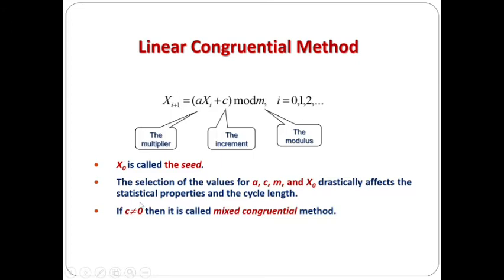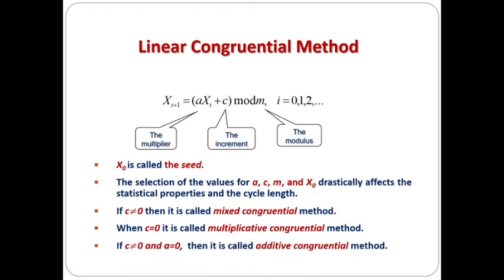If you take the entire formula as such, and if c is not equal to 0, it is called the mixed congruential method. Next, if you put c equal to 0 and keep all other values and generate the random numbers, that is called the multiplicative congruential method. Next, if you take c not equal to 0 and a equal to 1, then it is called the additive congruential method. So this would be a equal to 1, right?